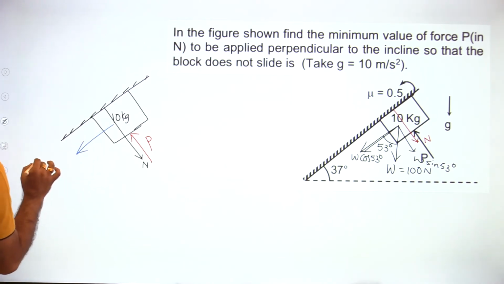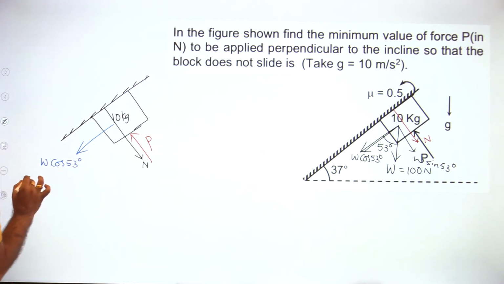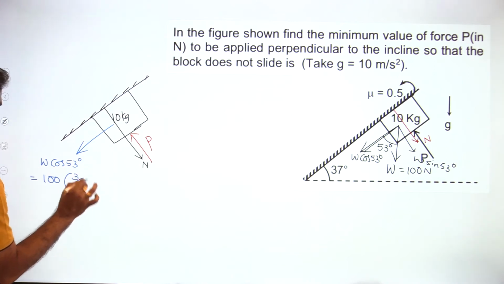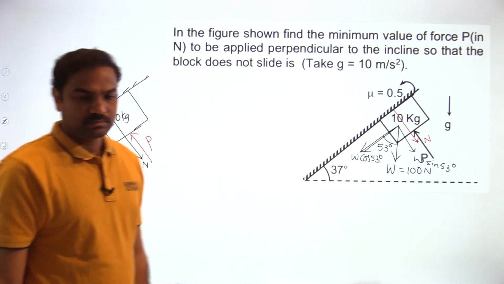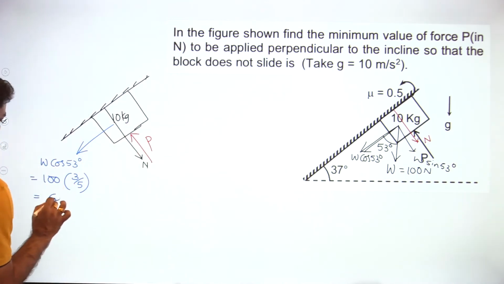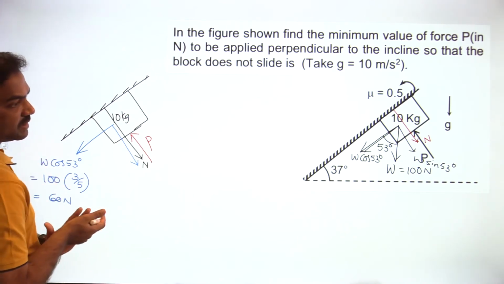One is how much? Weight cos 53. This value you can find out: 100 into cos 53. Cos 53 is 3 by 5, which is 60 Newton. Okay? And then the other component is this, which is equal to how much?